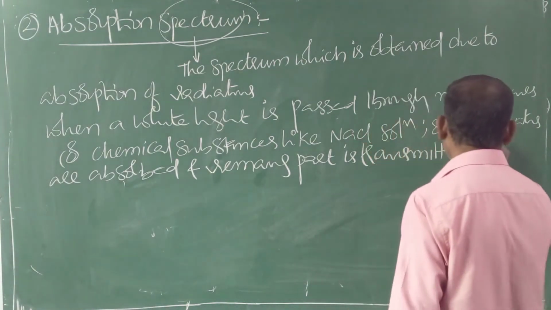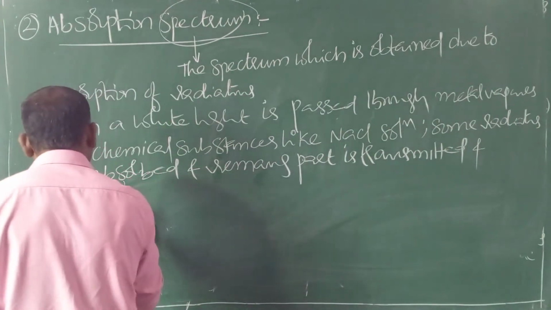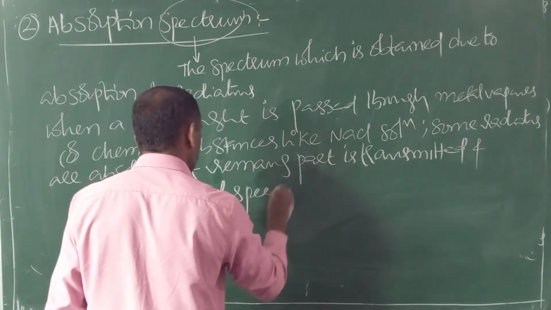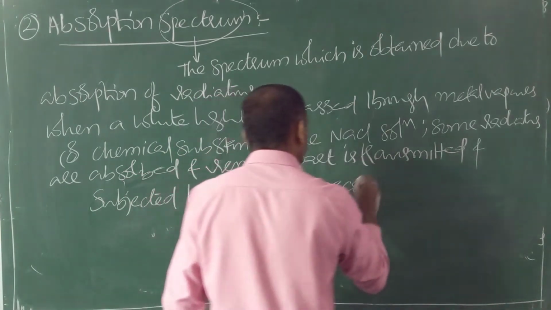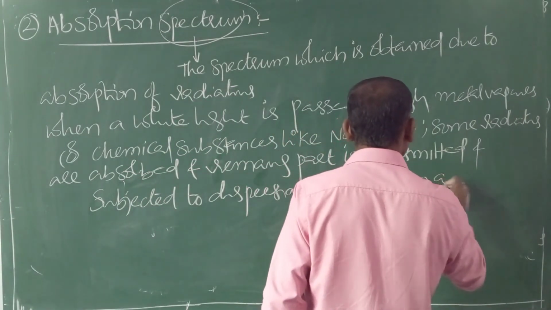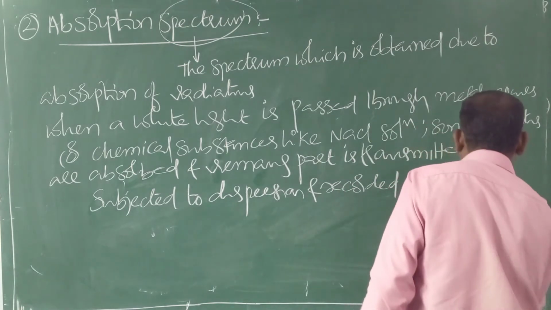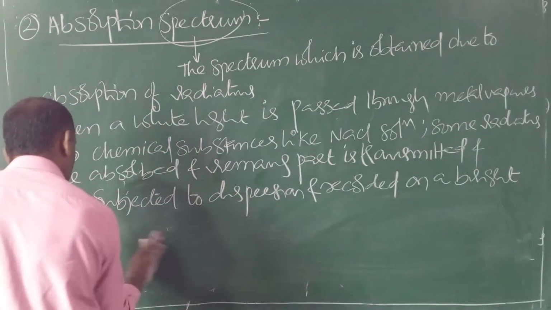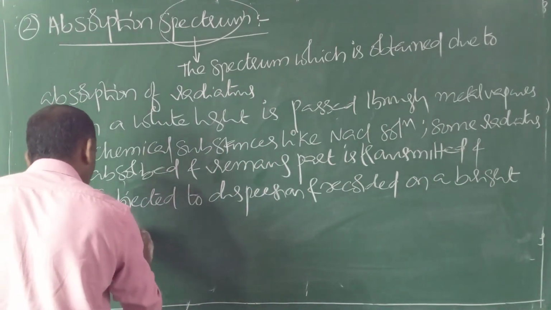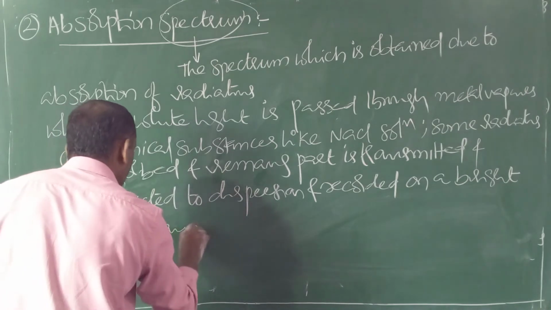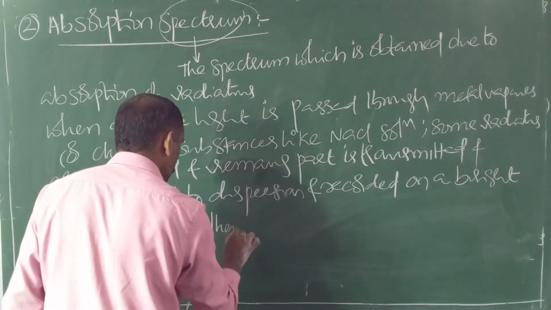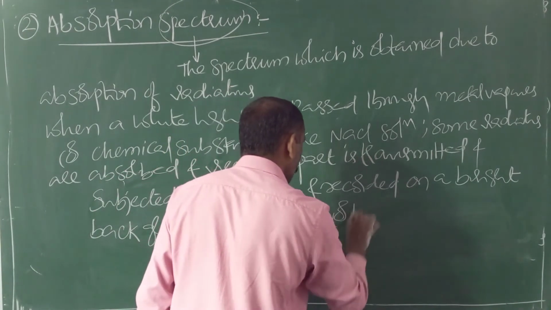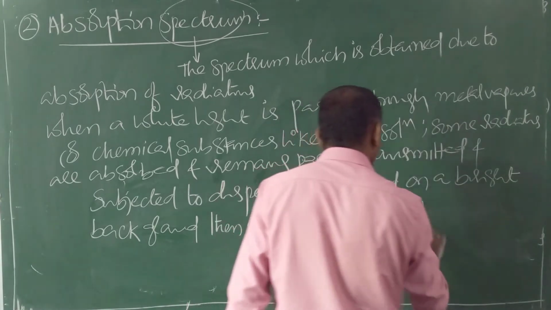The remaining part is transmitted, subjected to dispersion and recorded on a bright background, then dark lines or bands appear.